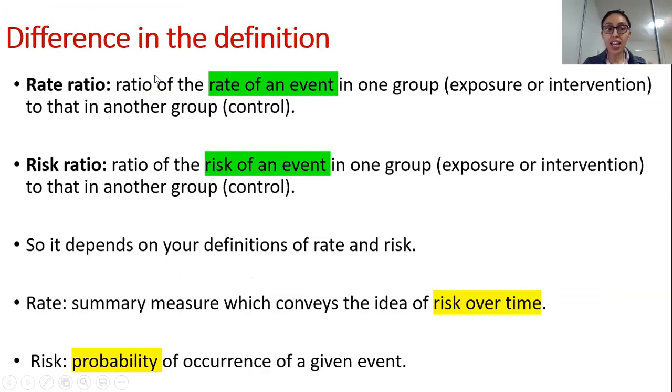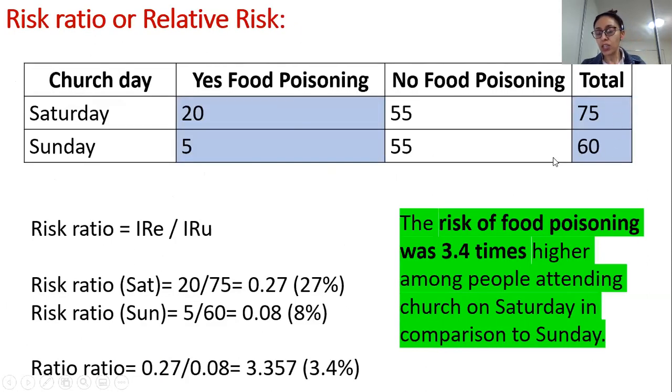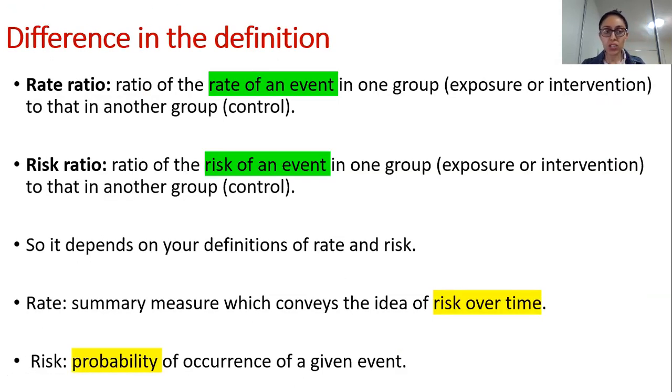As I said, everything just lies in the minor difference in the definition between the two. Rate ratios and risk ratios. With rate ratios, it is the ratio of the rate of an event in one group versus the other. With risk ratios, you have the risk of an event in one group versus the other. There is a very, very minor change in the calculation, because with risk ratio you are considering the total population, which is what you don't do with rate ratios. So it's not a major difference. With rate, as a summary measure, what does it measure? Risk over time. Whereas risk ratios measure the probability of occurrence of a given event.